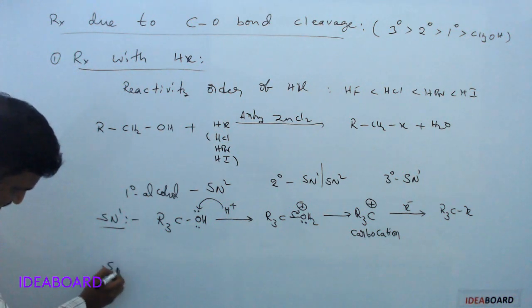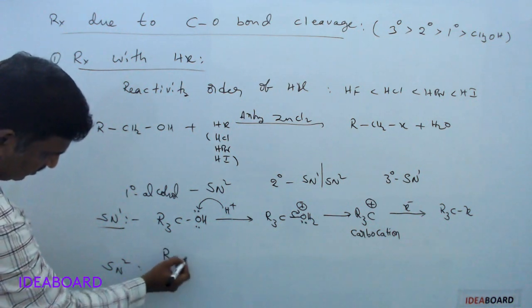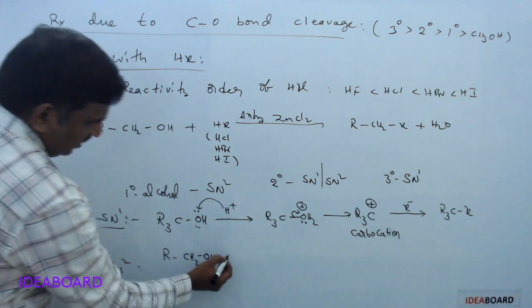And next, suppose it is undergoing the SN2 mechanism. If it is the SN2 mechanism, a primary alcohol is required, RCH2OH.